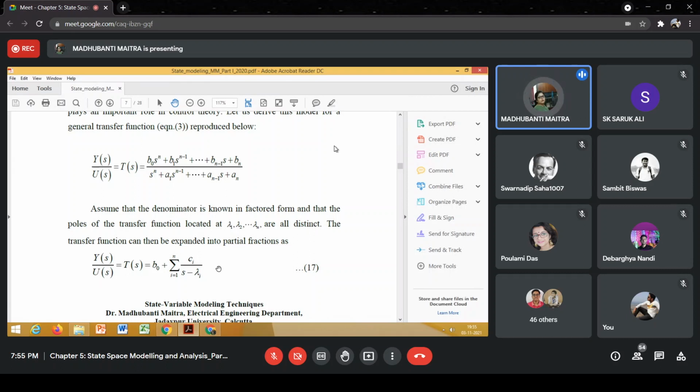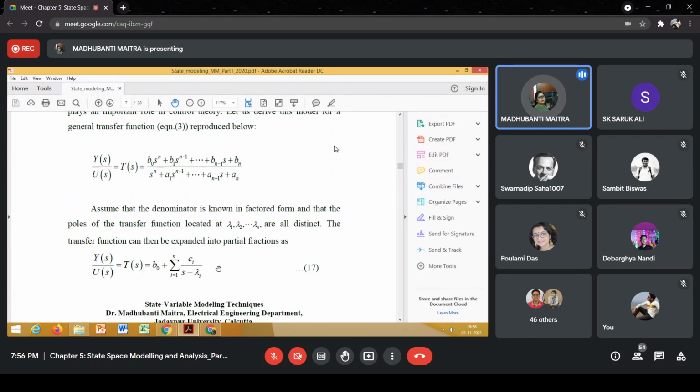That is b0 plus c1 by s minus lambda 1 plus c2 by s minus lambda 2 plus c3 by s minus lambda 3 plus dot dot dot cn by s minus lambda n. Done? Yes, ma'am.